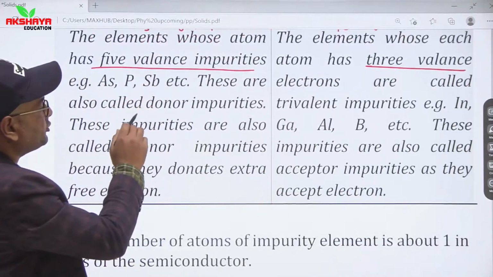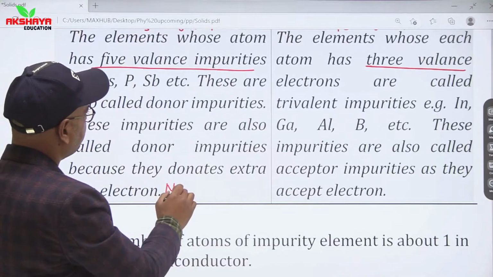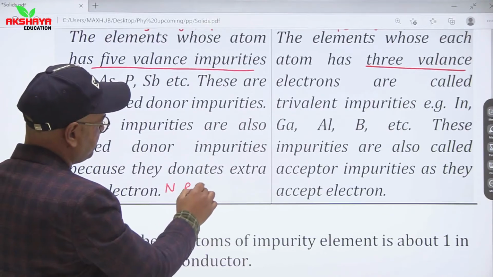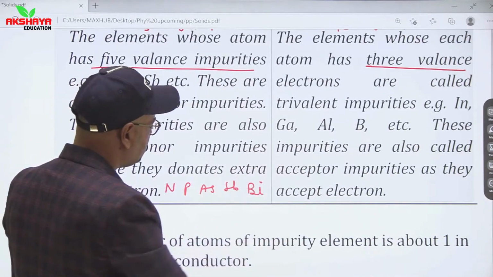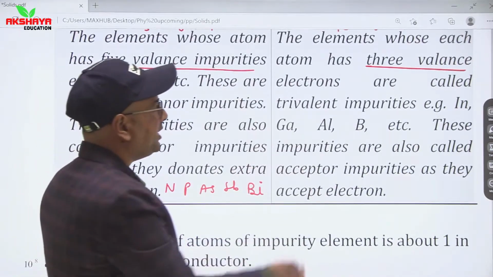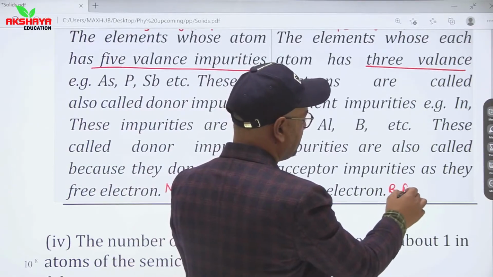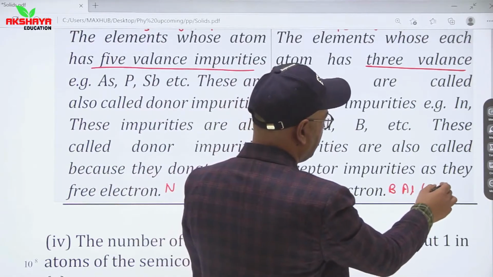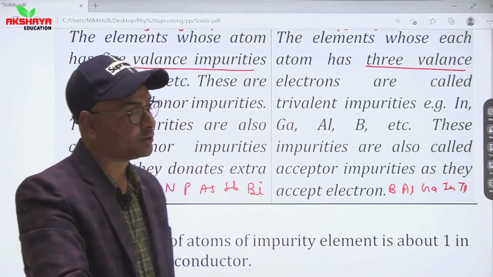So 15th group elements are nitrogen, phosphorus, arsenic, antimony, bismuth. And 13th group elements are boron, aluminium, gallium, indium and thallium.